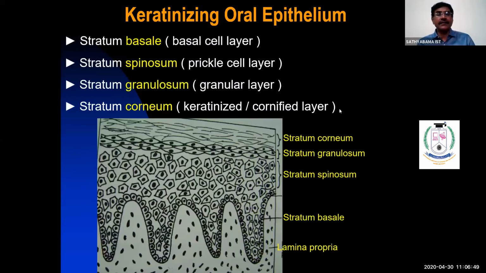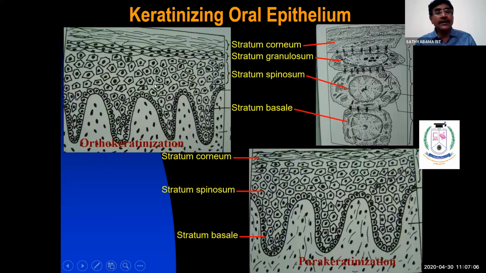Right. What are the different layers of keratinized epithelium? So again, the keratinized epithelium, you have parakeratinized stratified squamous epithelium and orthokeratinized stratified squamous epithelium. This schema diagram shows orthokeratinized stratified squamous epithelium. Here, the epithelial cells form different layers, a different type of epithelium.